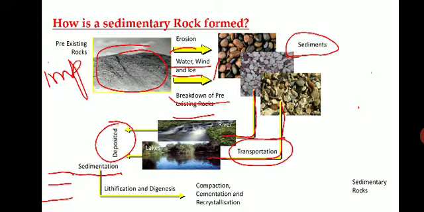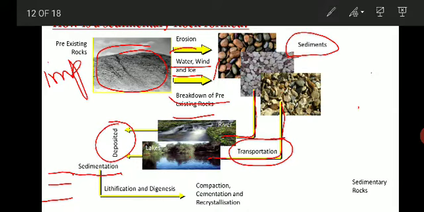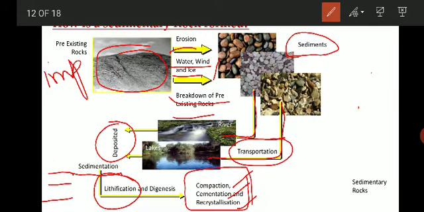So what is meant by lithification? Lithification means the conversion of loose fragments into hard and compact rock, because the process involves compaction, cementation and recrystallization of the minerals.